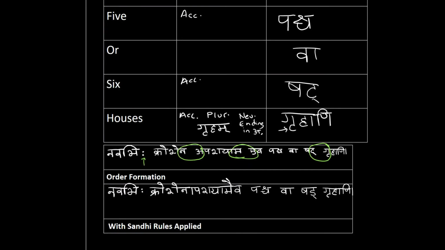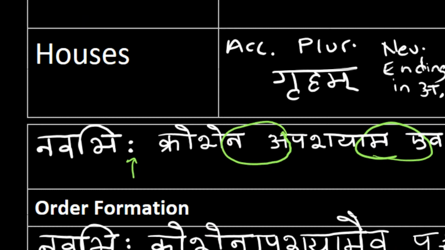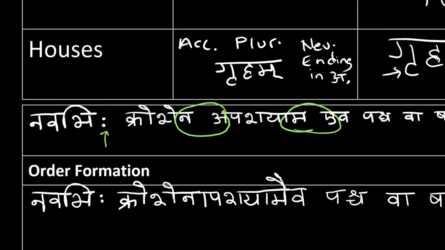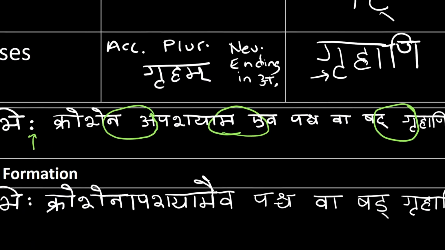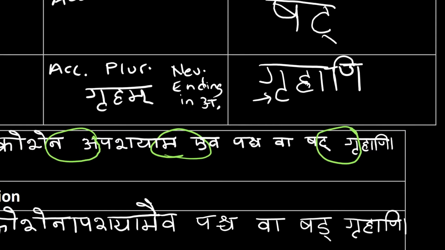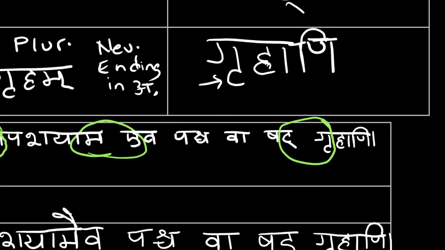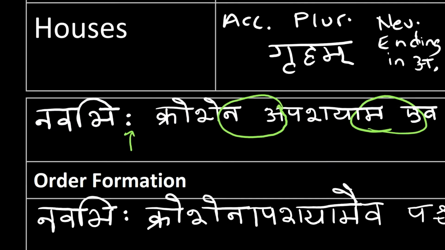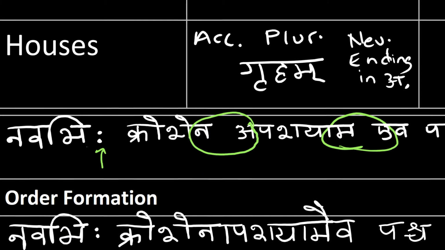And then the order that I desired is here below. So I have navabhihi, kroshena, apashyama, eva, pancha, va, shat, grihani. So navabhihi, this visarga stays the same because the ka in kroshena is a hard consonant.